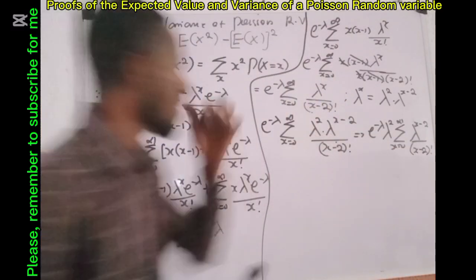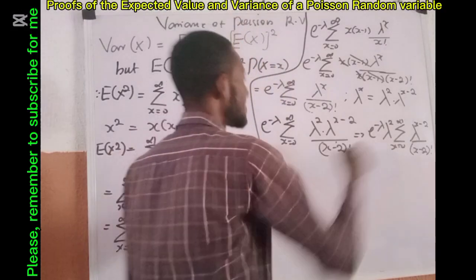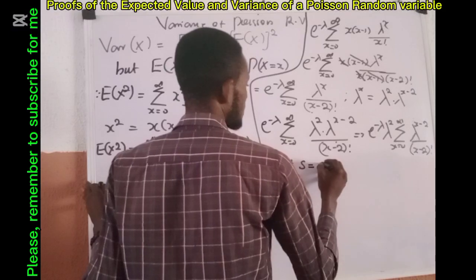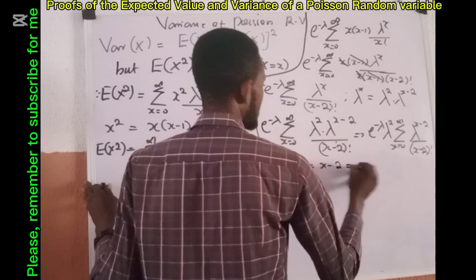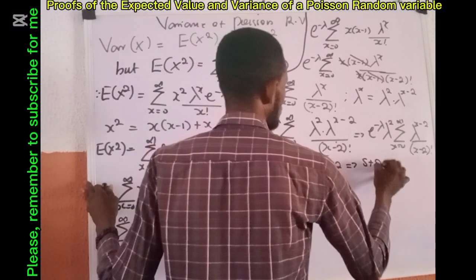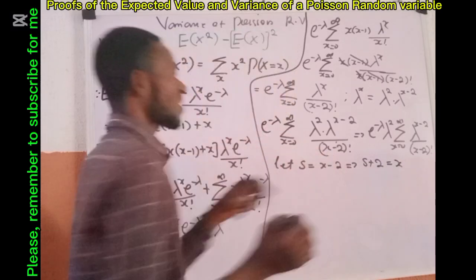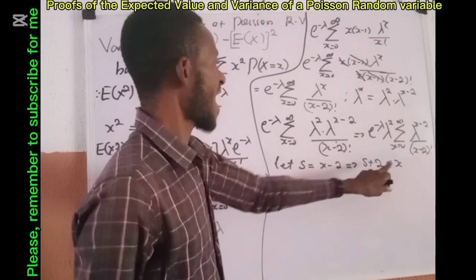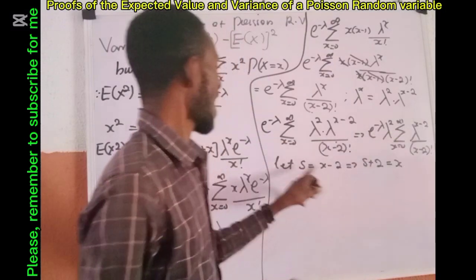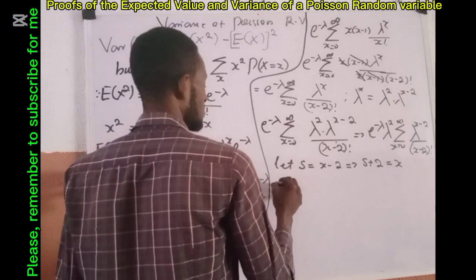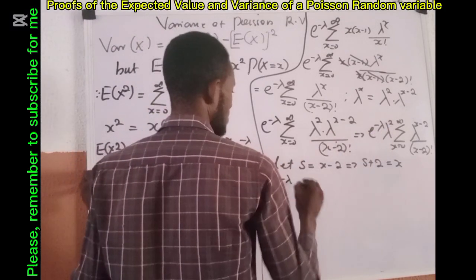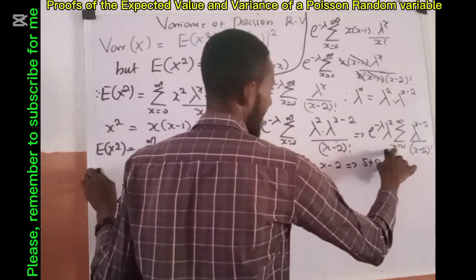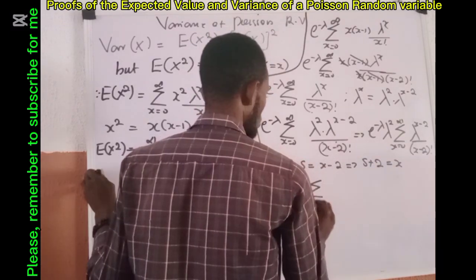Okay, so what am I going to do here? Like I did before, let s equal x minus 2. This implies that s plus 2 equals x. So I come back here: anywhere I see x, I use s plus 2, and anywhere I see x minus 2, I'll use s. So this thing becomes exponential minus lambda for this, lambda raised to power 2 for this, sum, and this x has become s plus 2. So s plus what?